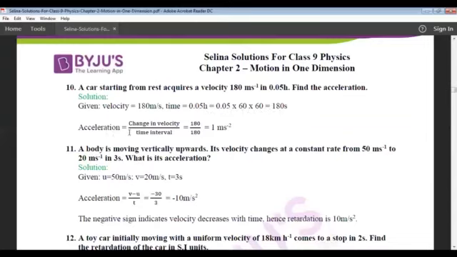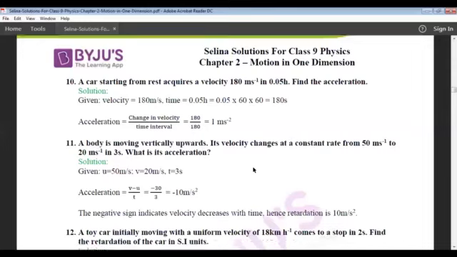So the acceleration is change in velocity divided by time interval. Here also the car is starting from rest and it acquires a velocity of 180 meter per second. So the change in velocity, that is 180 minus 0, is nothing but 180. So the time interval is also 180 seconds. Therefore, acceleration is 1 meter per second square.